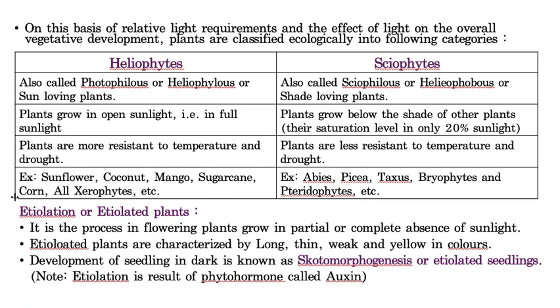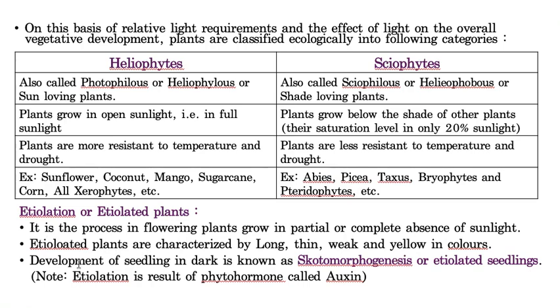Then those plants are called etiolated plants, and that process is called etiolation. Etiolated plants are characterized by long, thin, weak stems and yellow colored leaves. So these are a few characteristics of etiolated plants.